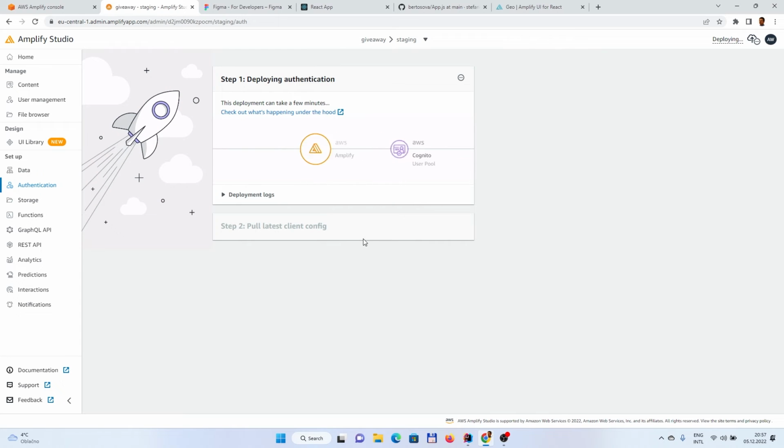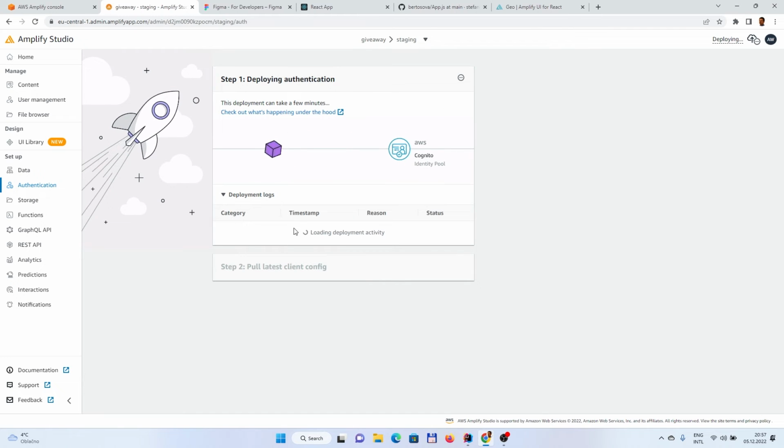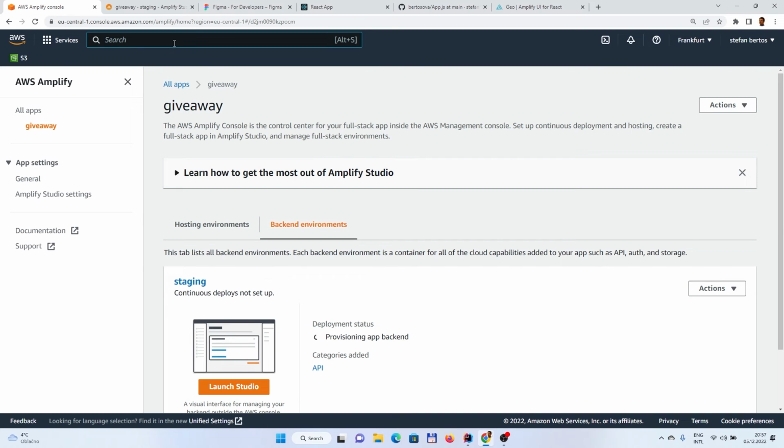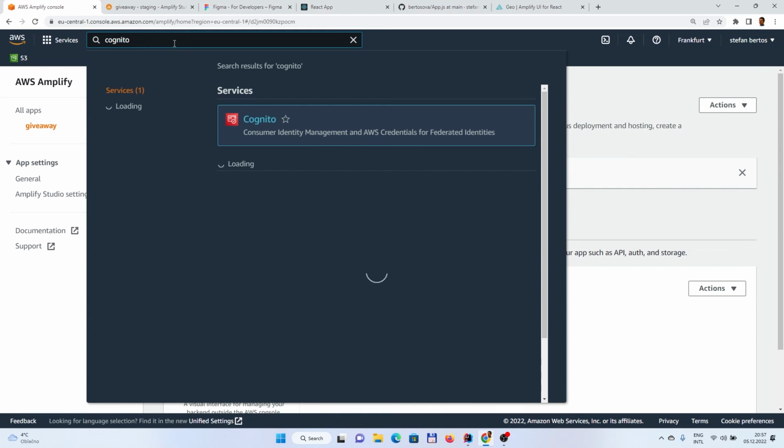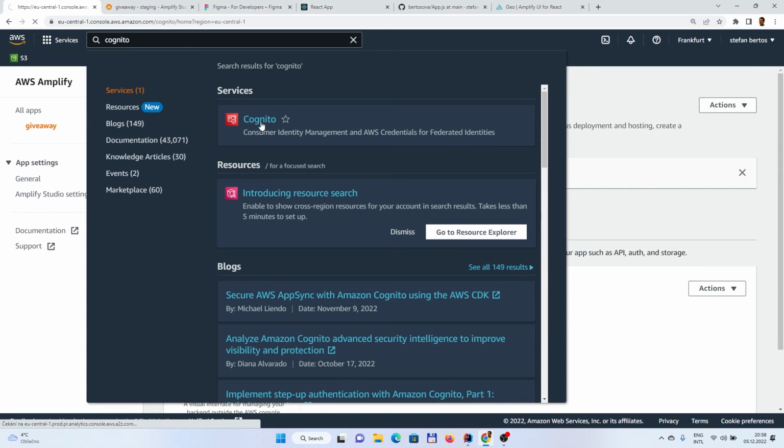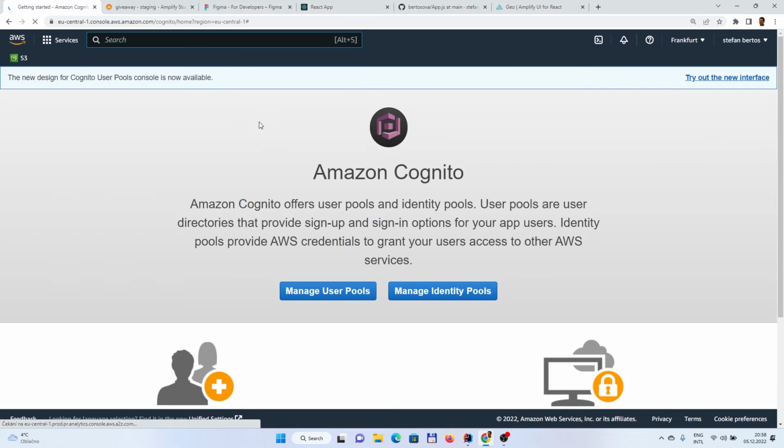And what it will do in the background is configure the Cognito. So we could also check the logs and check what is happening if we go to Cognito. We should see some changes there.